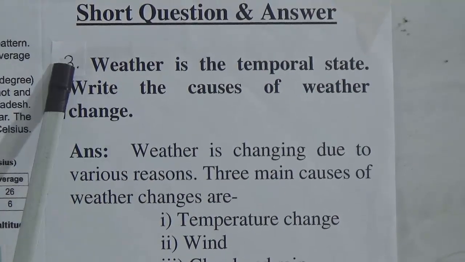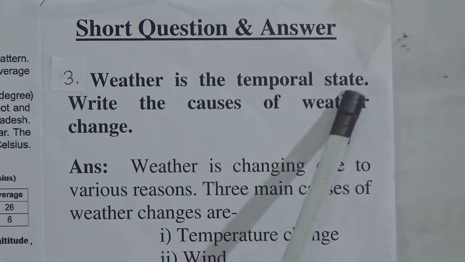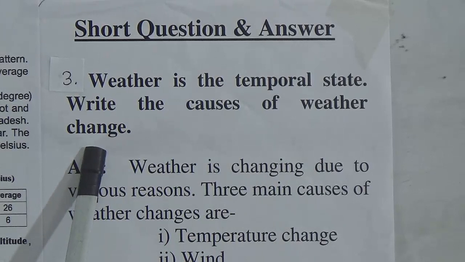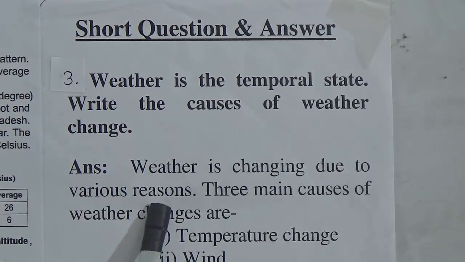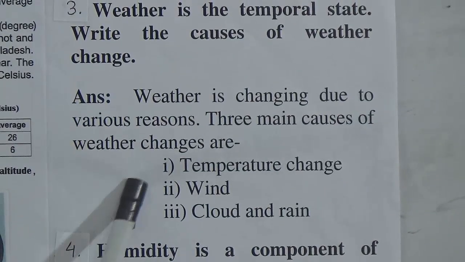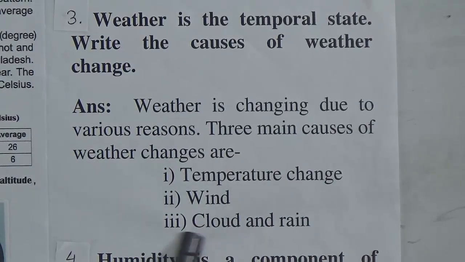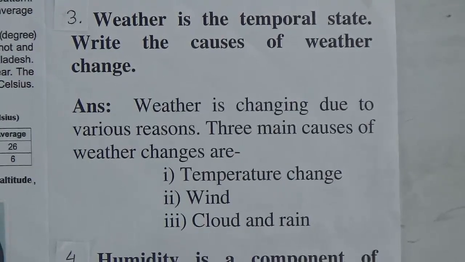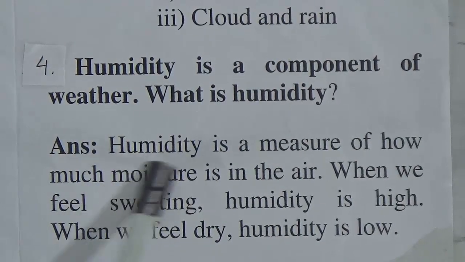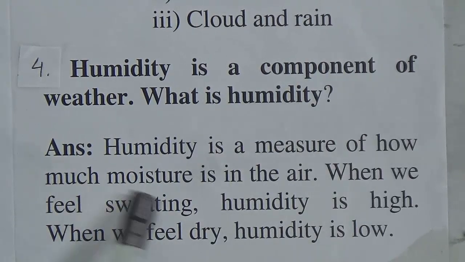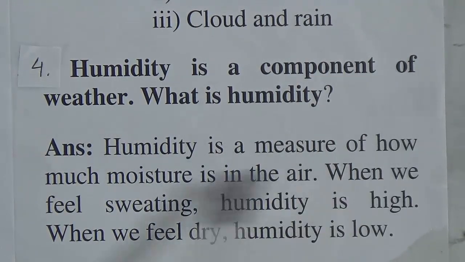Number 3 short question is, weather is the temporal state. Write the causes of weather change. Answer is, weather is changing due to various reasons. Three main causes of weather changes are temperature change, wind, and cloud and rain. Number 4 is, humidity is a component of weather. What is humidity? Answer is, humidity is a measure of how much moisture is in the air. When we feel sweating, humidity is high. When we feel dry, humidity is low.